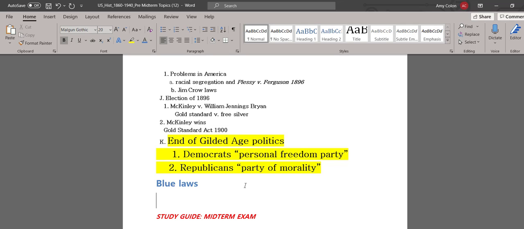A lot of the reason why this flip happened was in the mid-1900s, when we have the rise of the civil rights movement. White Southerners who opposed civil rights and opposed desegregation began to transition away from the Democratic Party because the Democratic Party began to support civil rights laws and desegregation of things like schools. The Republican Party, still somewhat remaining the party of morality, became more conservative in the mid-1900s and gained more support